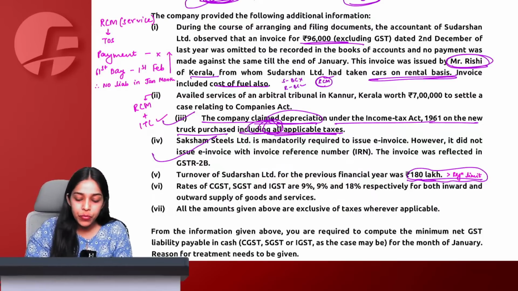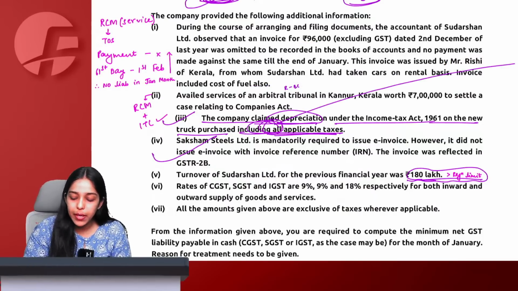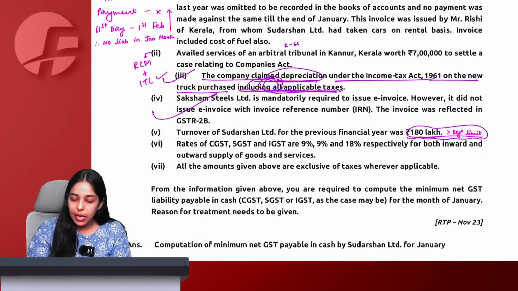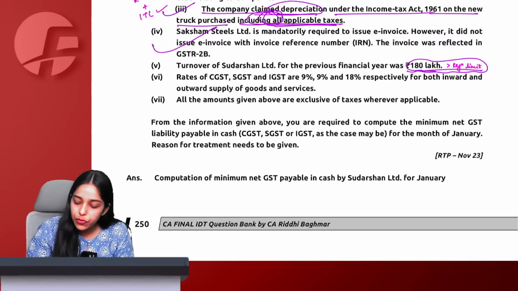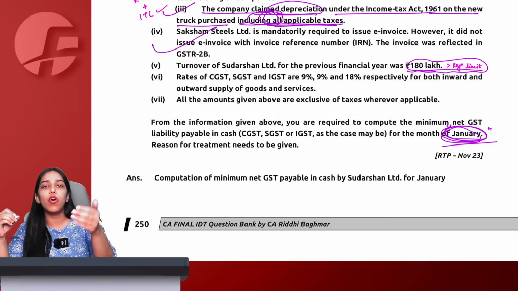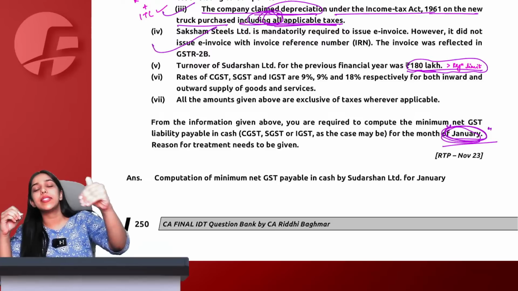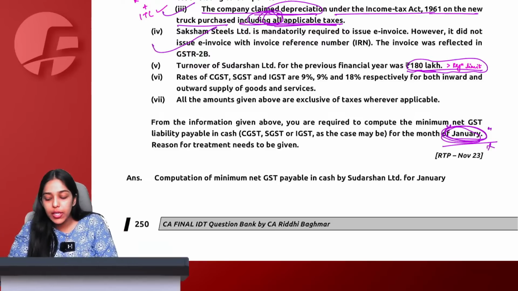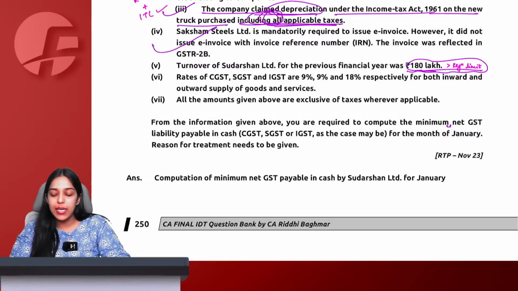But now we have to see the time of supply, because we have to calculate the liability only and only for the month of January. If time of supply falls in January, then we will pay RCM, avail ITC. If it is not falling in January, then we will not pay RCM today.